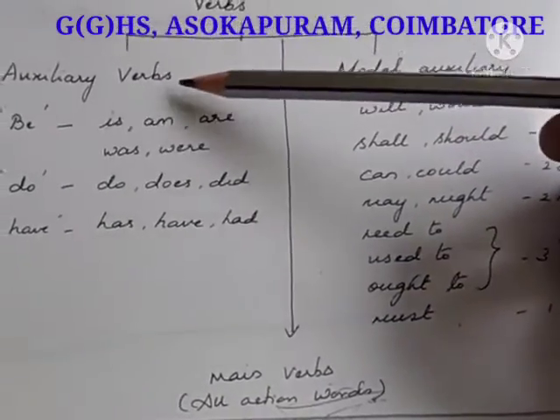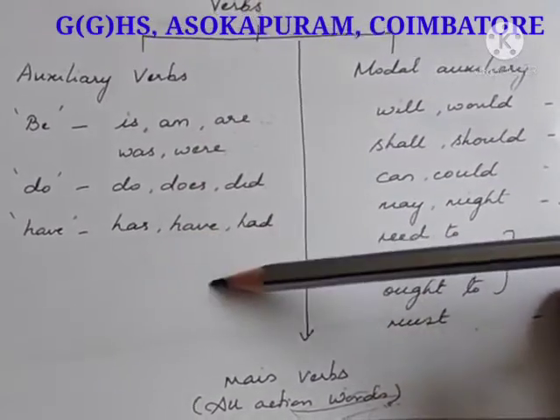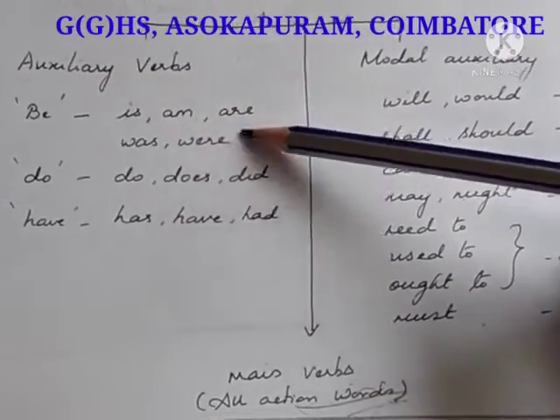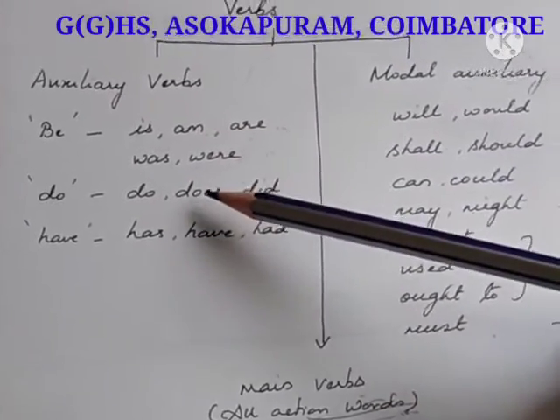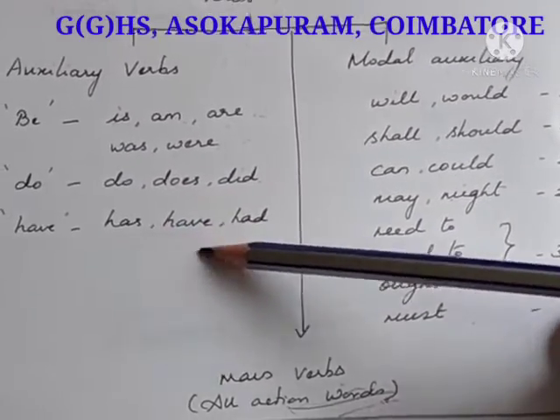Now let's see what auxiliary verbs are. Be verbs, do verbs, and have verbs come under auxiliary verbs. They are otherwise called helping verbs. What are be verbs? Is, am, are, was, were. Do verbs: do, does, did. Have words: has, have, had.